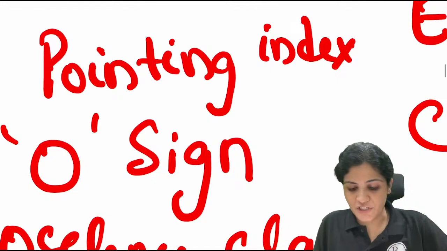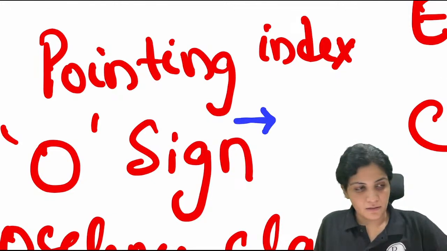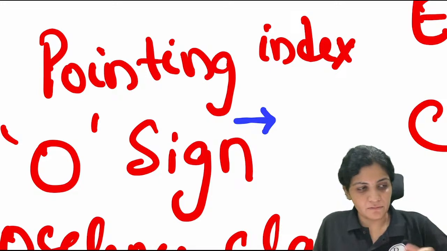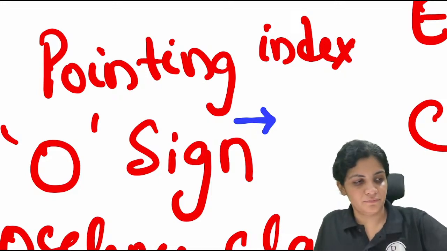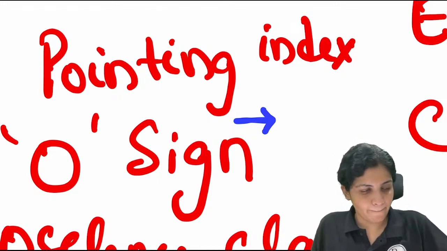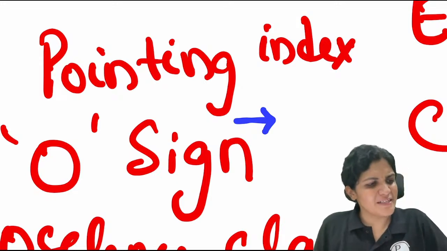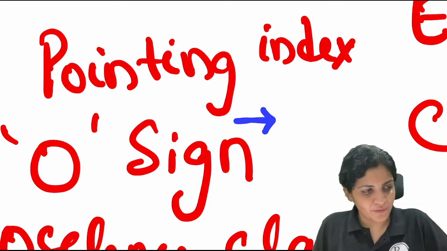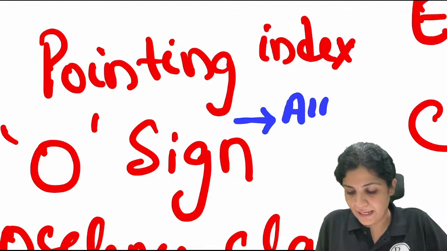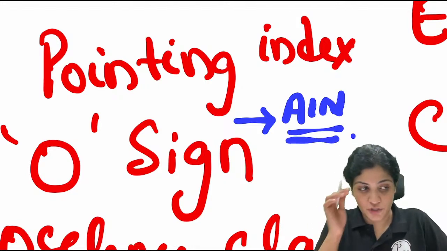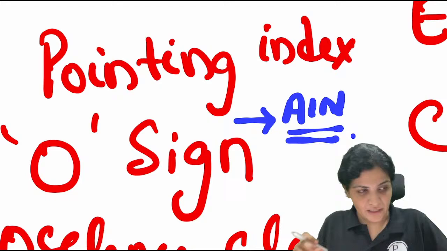Which nerve is this sign specific for? It's specific for one nerve, a branch of the median nerve. If you're wrong, no need to delete that message, that's fine, leave it. Very good. The O sign is AIN, the anterior interosseous nerve. Okay, very good.